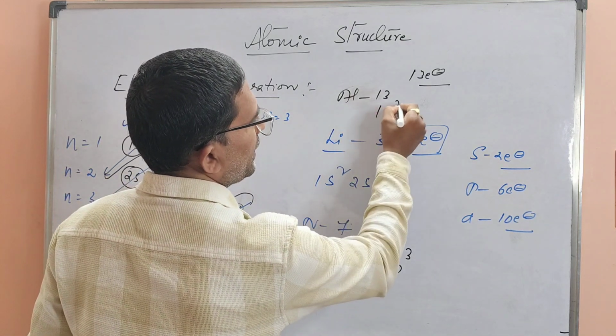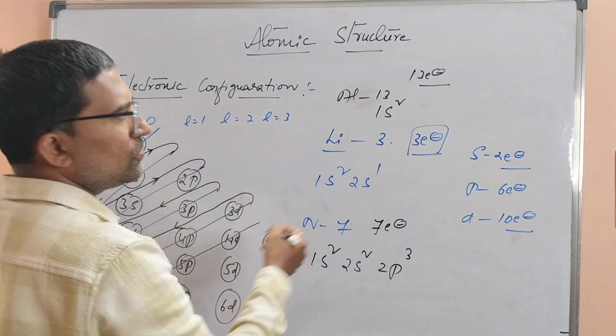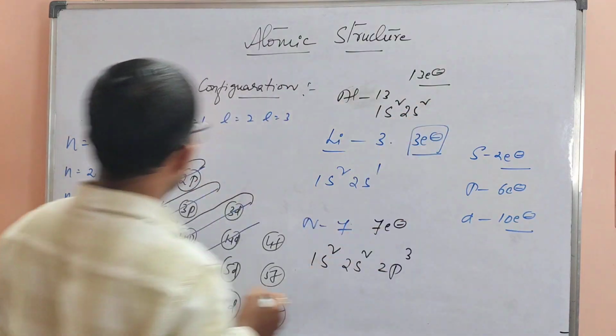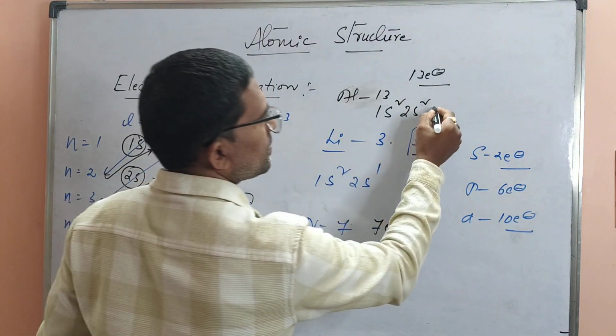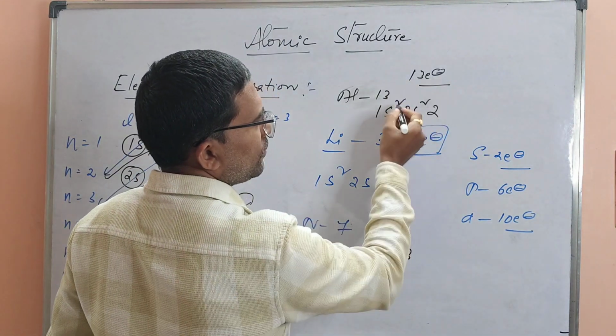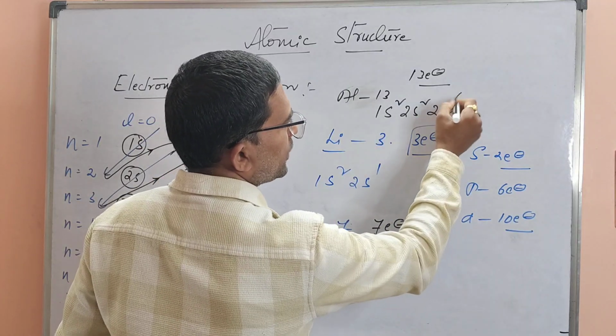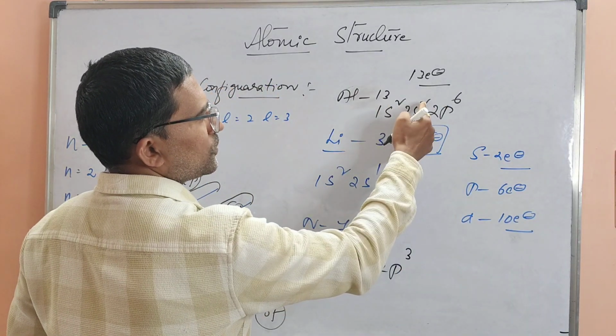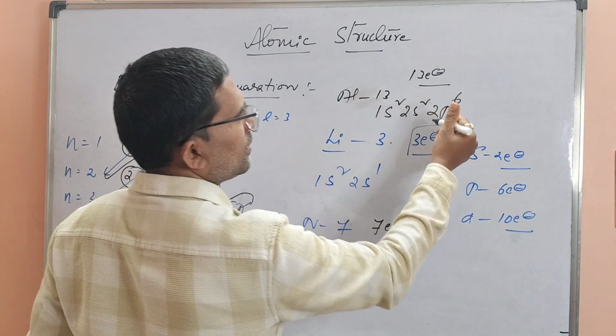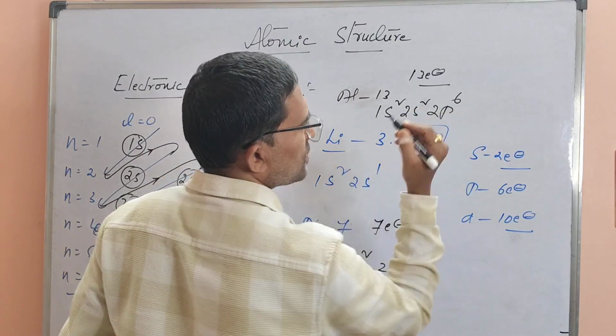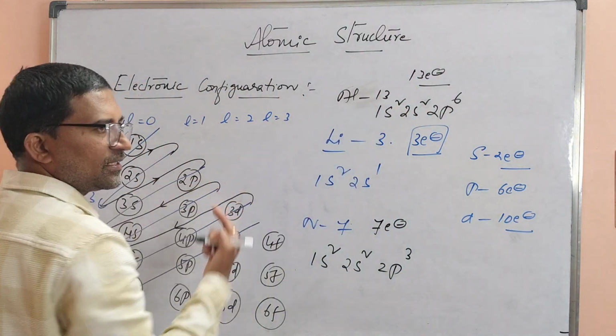As usual, 1s2. Out of 13, you already got 2. Next is 2s2. After that, p can hold a maximum of 6. Of the 13, we already filled 4. Next, I will write 2p6. 2 plus 2 is 4, plus 6 is 10, you got already. How many are left? 3 left out of 13. We wrote already 10, 3 left.